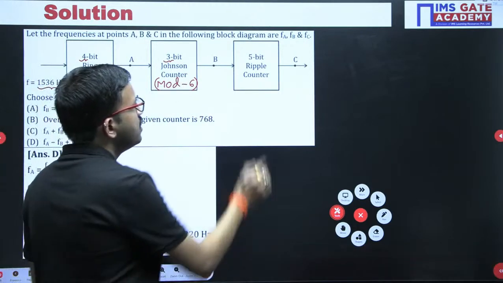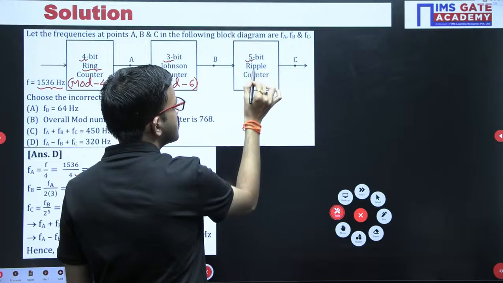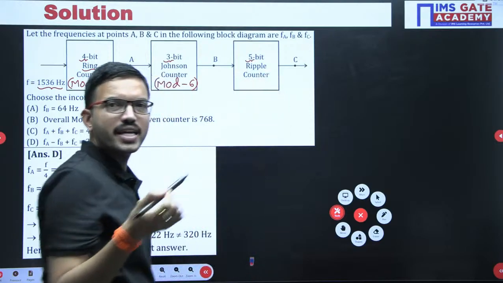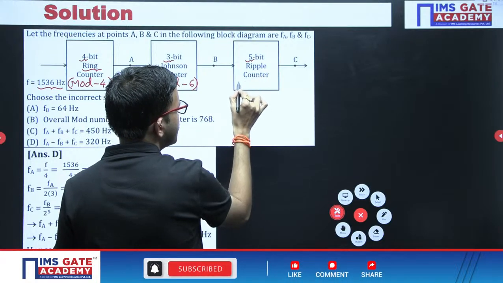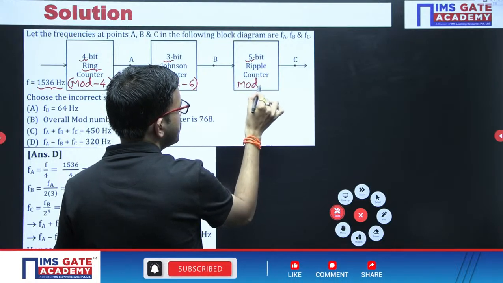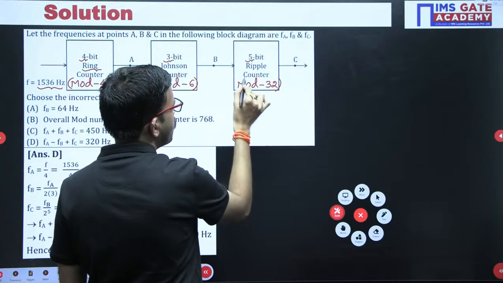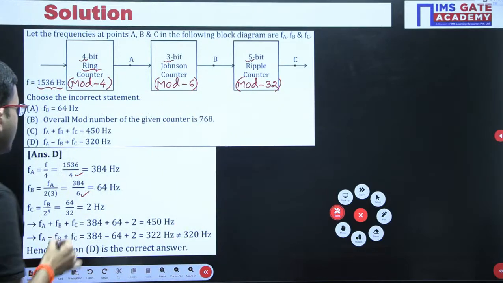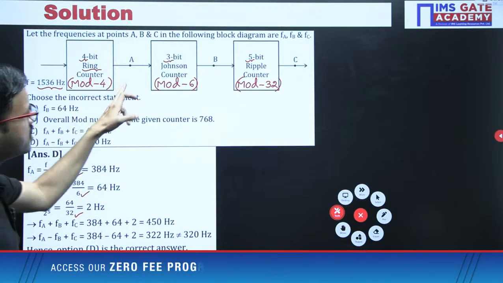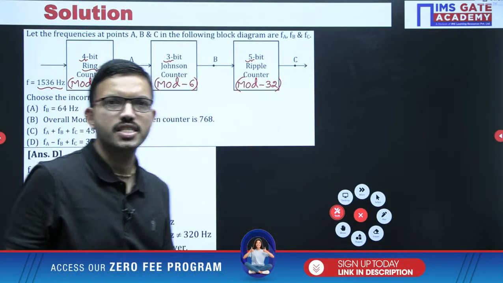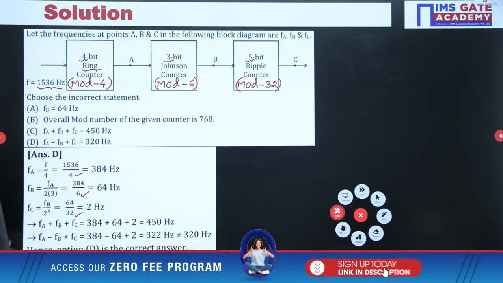Similarly for the ripple counter, since a ripple counter is nothing but a binary counter, you get all the possible states. So 2 power 5 is 32, so this is a mod 32 counter. Whatever frequency you currently have, you divide it by 32. In this manner you get the frequency at A, at B, and at C. Now after this, just cross verify.